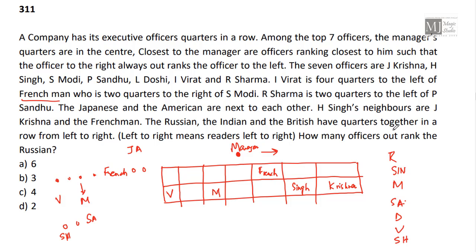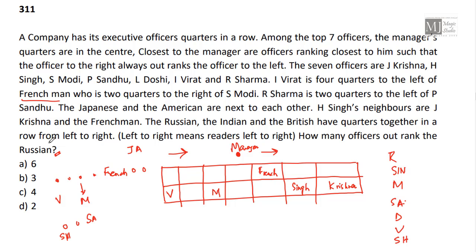Done. The Russian, the Indian, the Britishers have quarters together in a row from left to right. Left to right means readers' left to right, whatever I am reading, left to right. How many officers outrank the Russian? We need to locate where is the Russian.